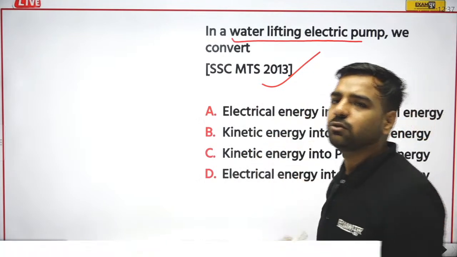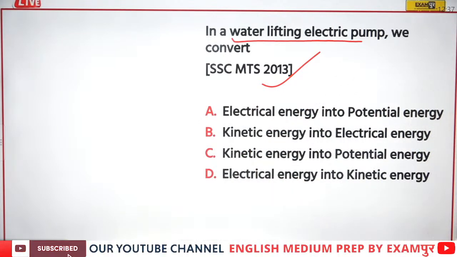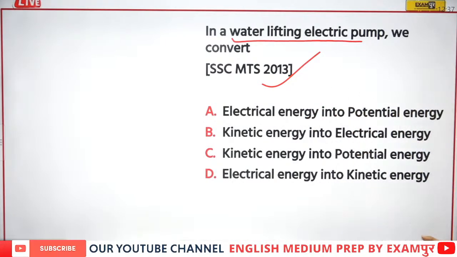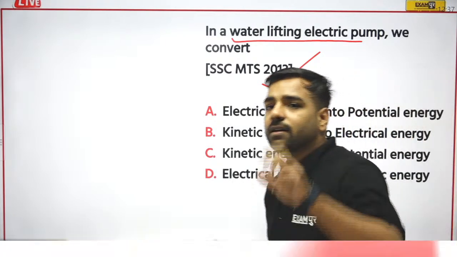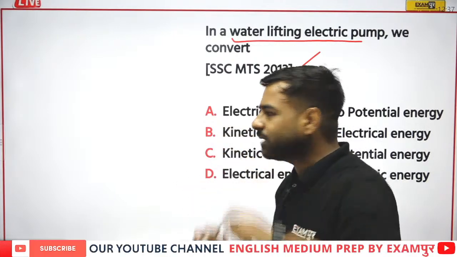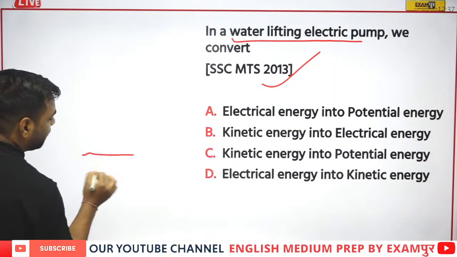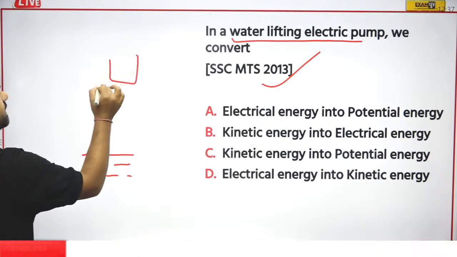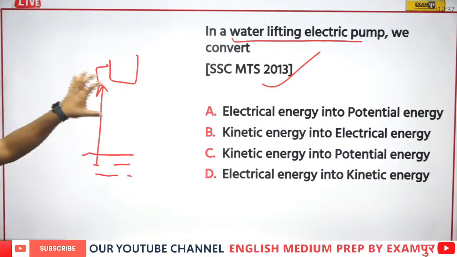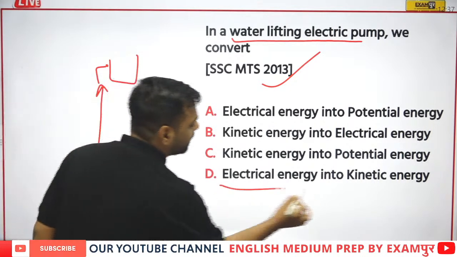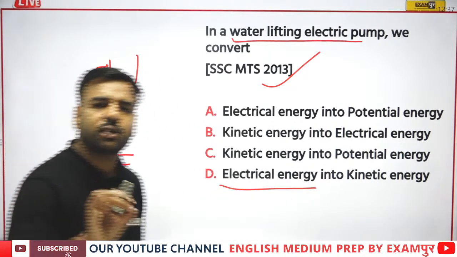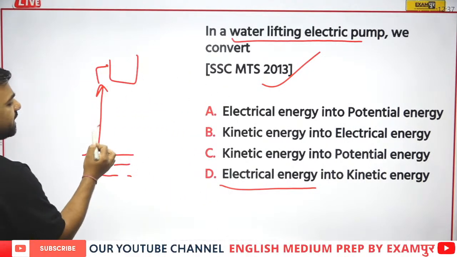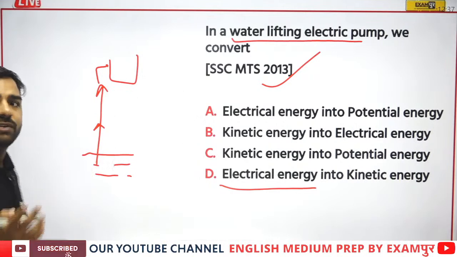Prajwal is with electric to potential. Okay. Jeevita is with D, that is, sir, electrical to kinetic. Then if I am talking about the electric pumps, the ground level water is pumped up and filled into the tanks, right? So if I talk about the electric energy, that is absolutely correct, that first of all, electric energy is required to run it.